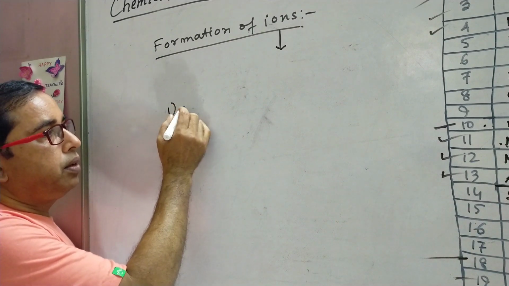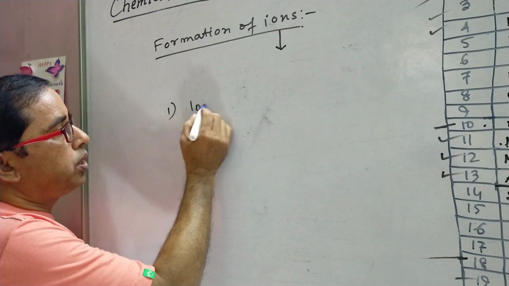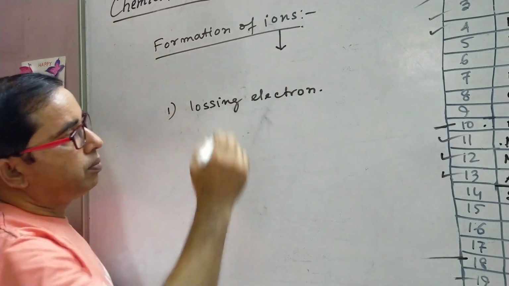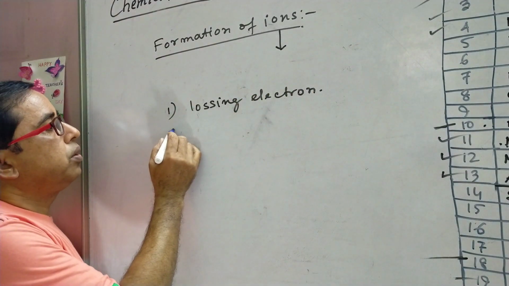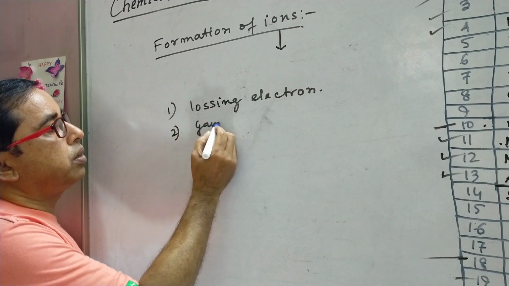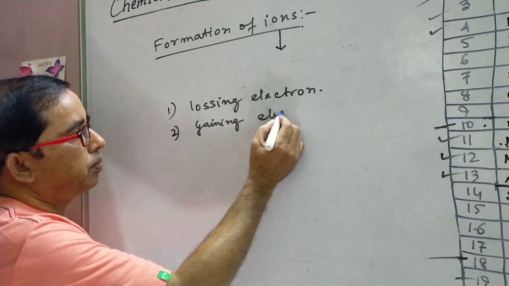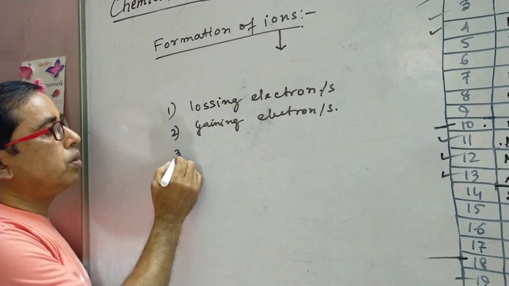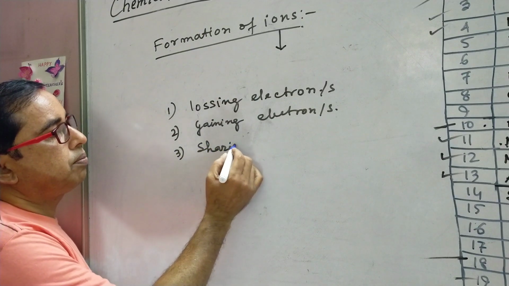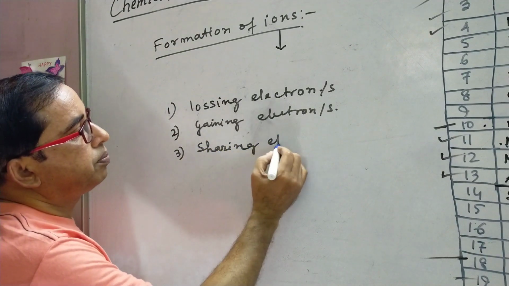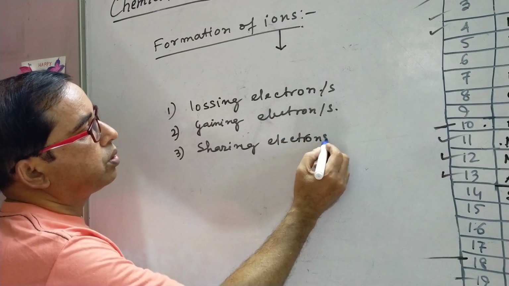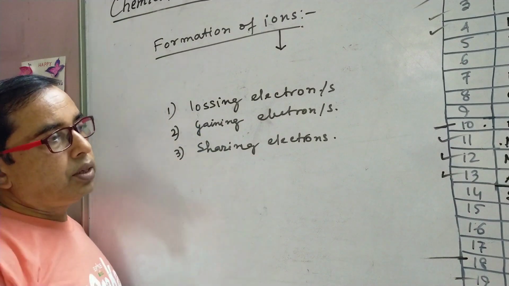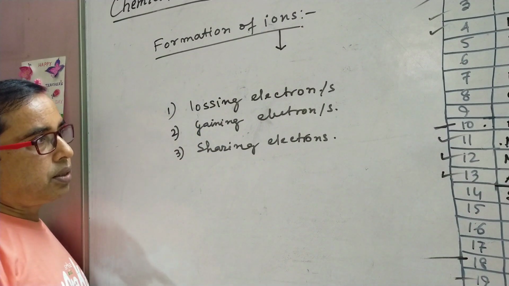Number 1, either by losing electron from its outermost orbit, or by gaining electron or electrons from other element, or by sharing electrons with other atoms, and thus they have the electronic configuration of the nearest inert gases.